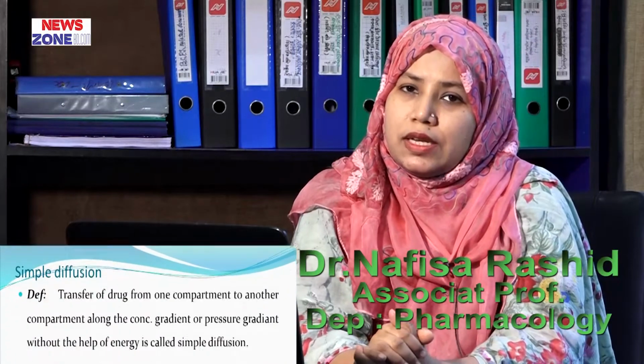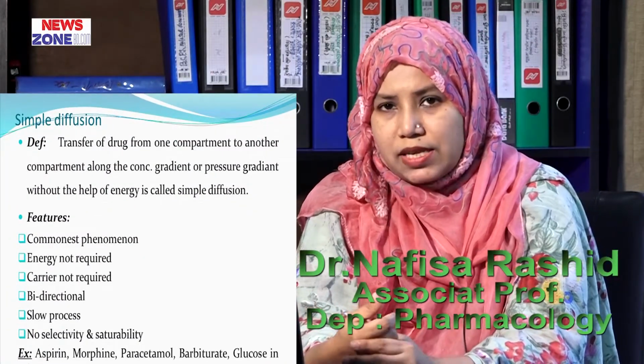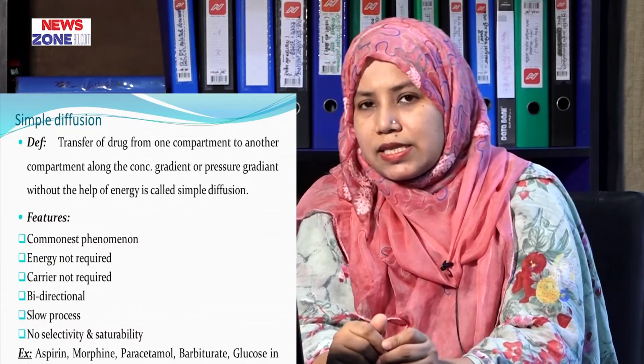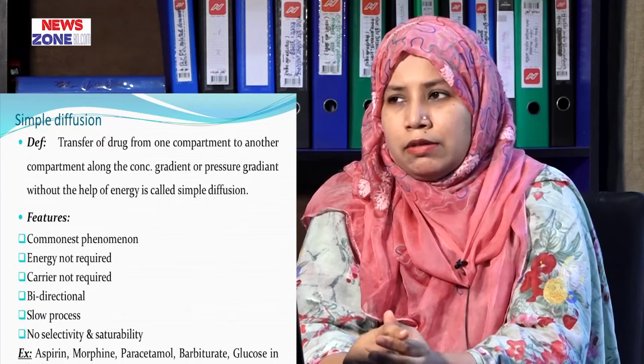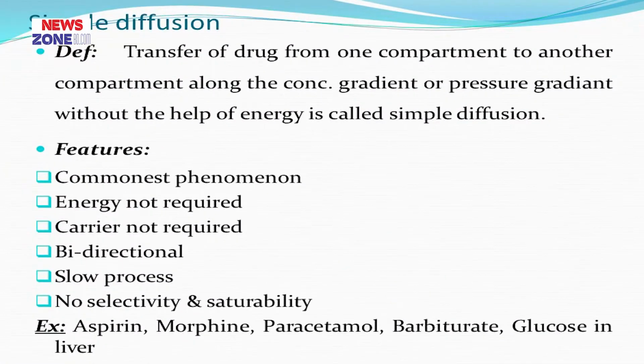Simple diffusion. 70% of drugs cross the biological membrane through this process. It is a simple process, it is a very common process, and energy and carrier are not needed. It is bidirectional and slow, temperature can modify it, and no selectivity and saturability occurs.